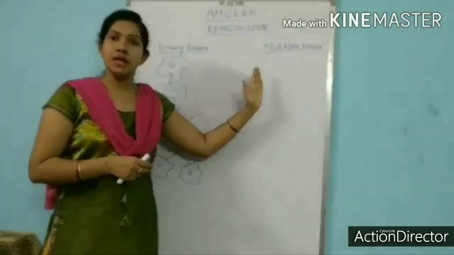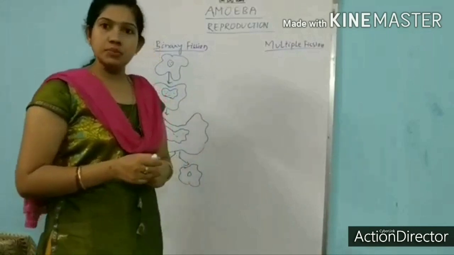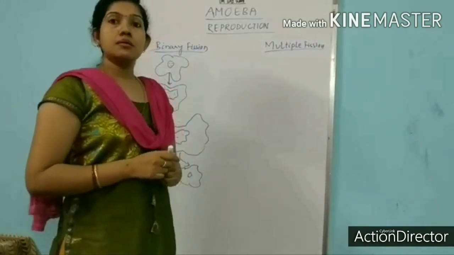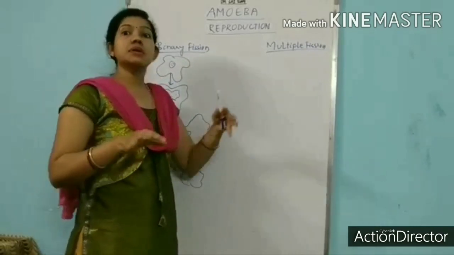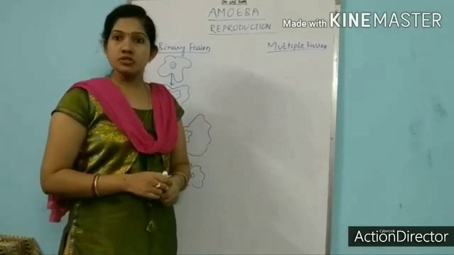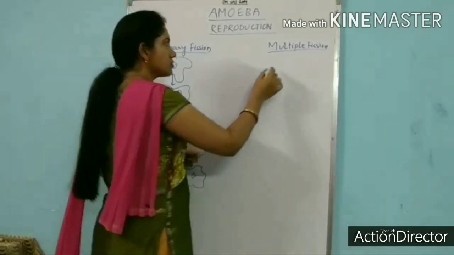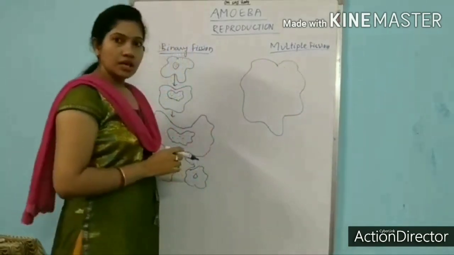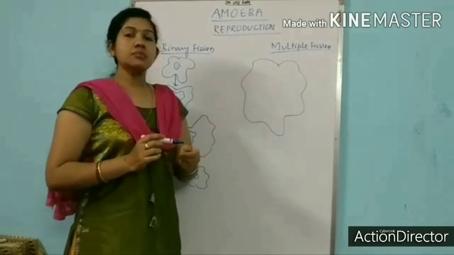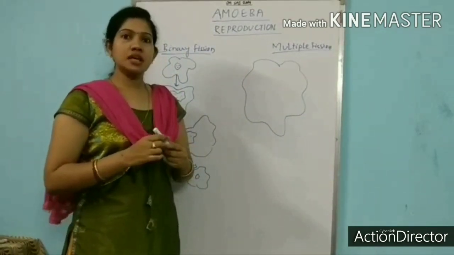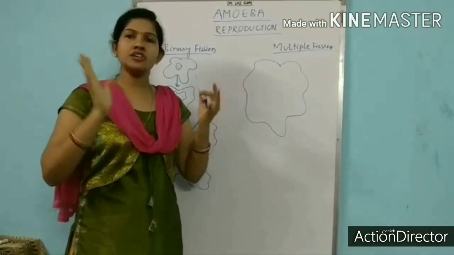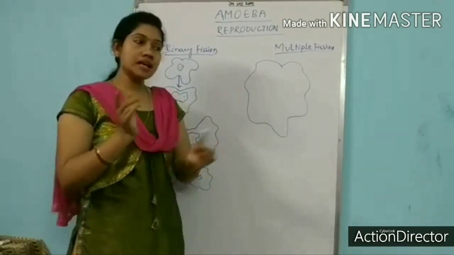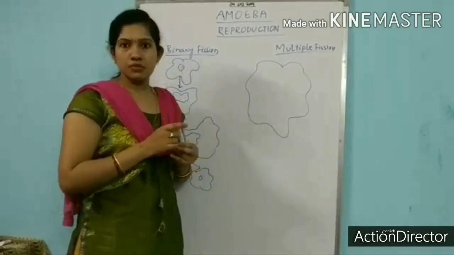Next, we will talk about the multiple fission. What is multiple fission? This is another mode of reproduction in amoeba. Binary means two, multiple means more. So what is the process of multiple fission in amoeba? This is the parent body of amoeba, as you can see. Generally, multiple fission takes place in amoeba's body in harsh condition. When the environmental condition is very tough, then it undergoes multiple fission.